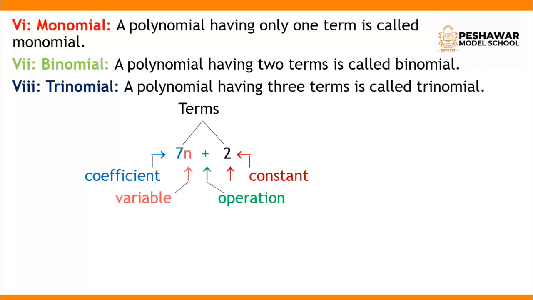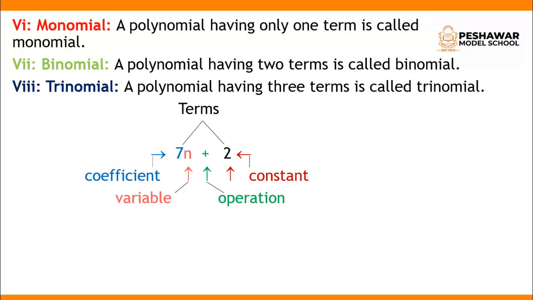Here we use the alphabet n, so n is known as the variable. 2 is known as a constant because its value remains unchanged. Which operation is used here? Addition. We have 4 basic operations, and here we use plus, addition. How many terms are there? There are 2 terms. The first term is 7n and the second term is 2.